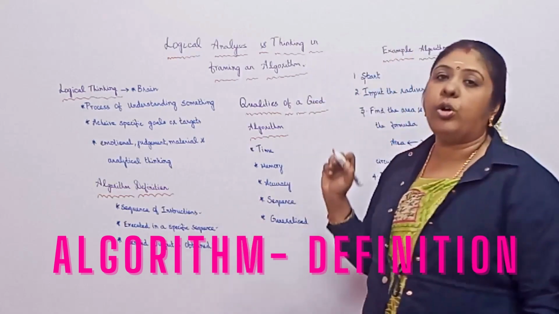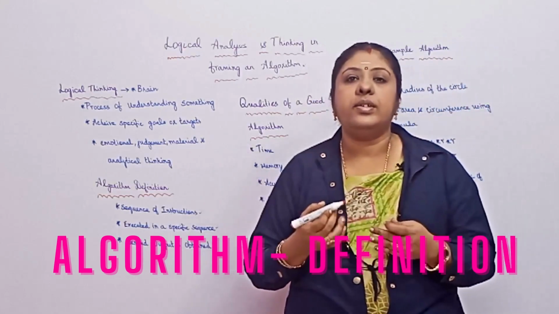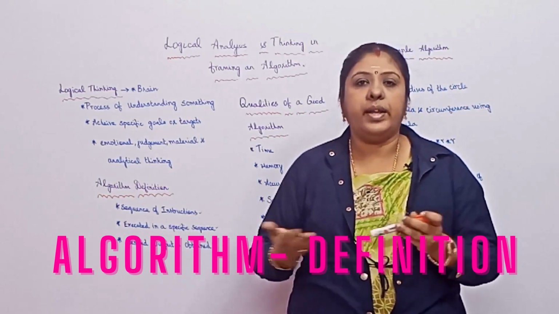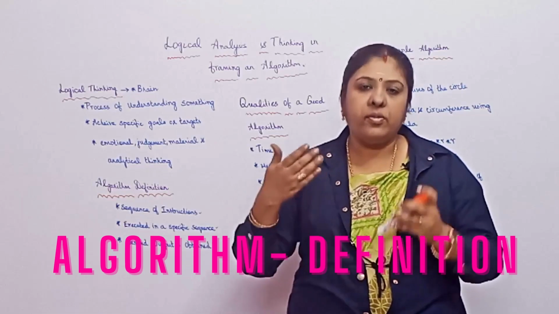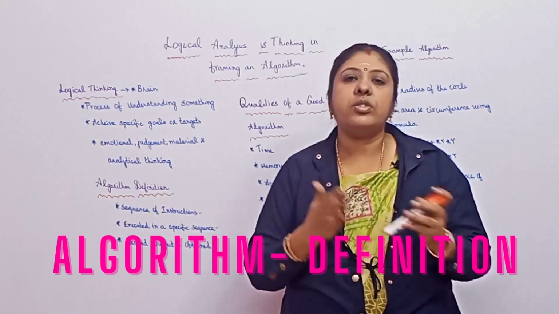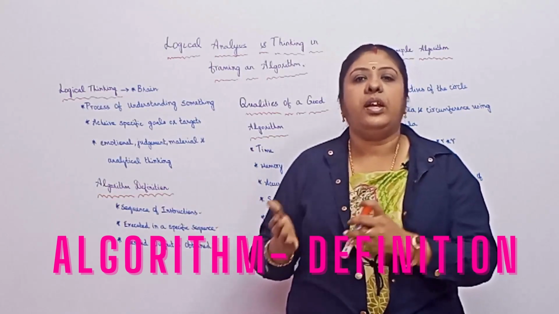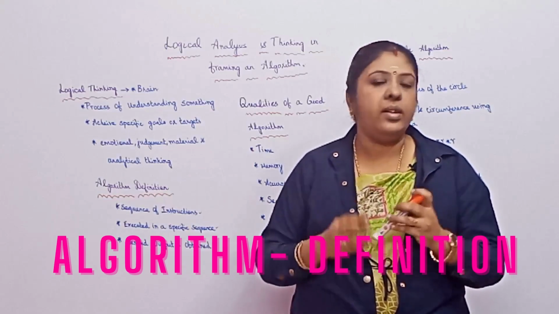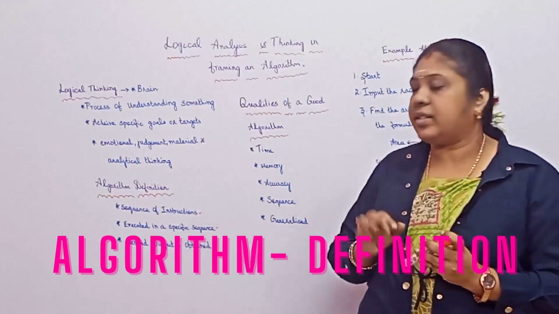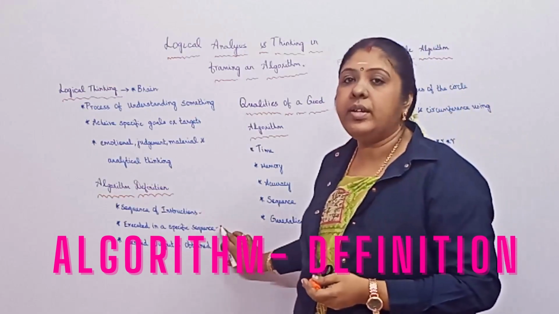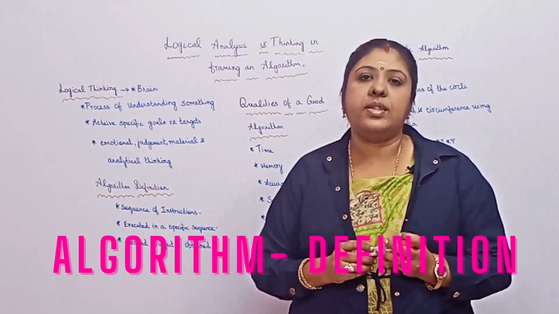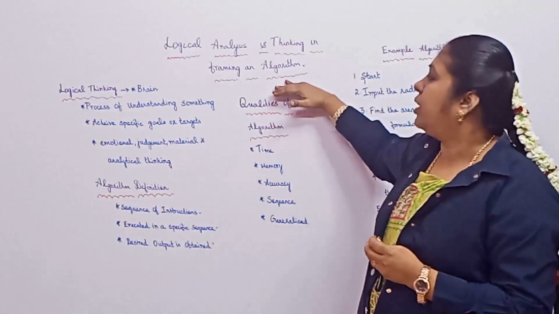Here we want to note what execution in a specific manner means. Suppose we consider a simple example of writing a C program. It may contain for loops, do-while loops, so many loop structures, and the sequence of execution may vary depending upon the constraints or the needs. So the set of instructions has to be executed in a specific sequence, only then can we get the desired output. This is the basic definition of an algorithm.